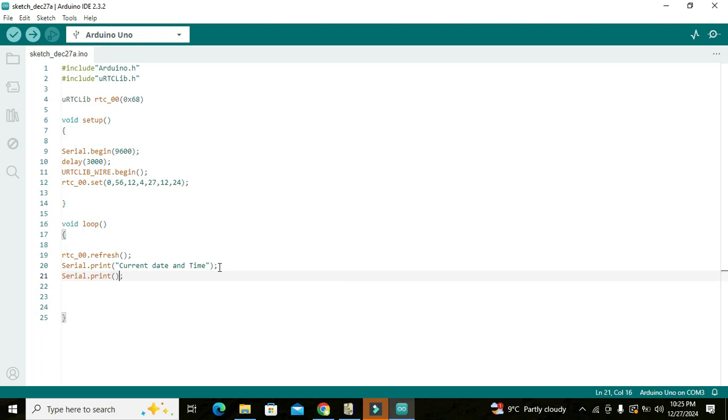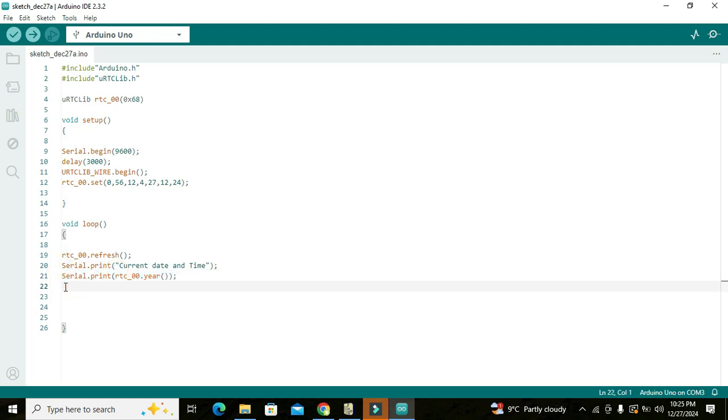RTC_00.year. RTC_00.year. Now this .year function, it will just give us the year. And after this the year will be printed on the serial monitor because it is written Serial.print. And then again we will write Serial.print.